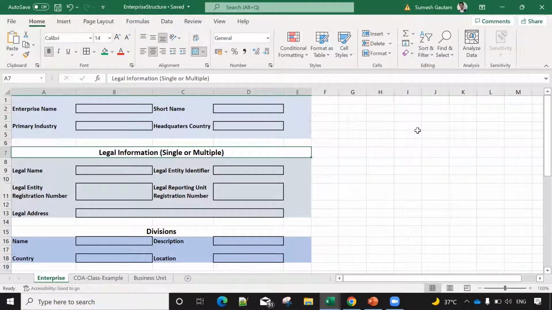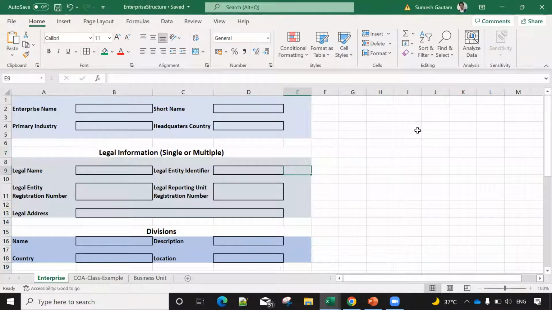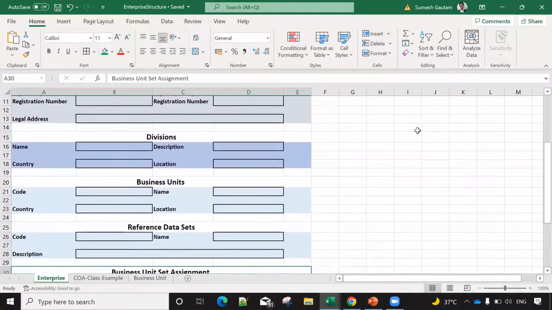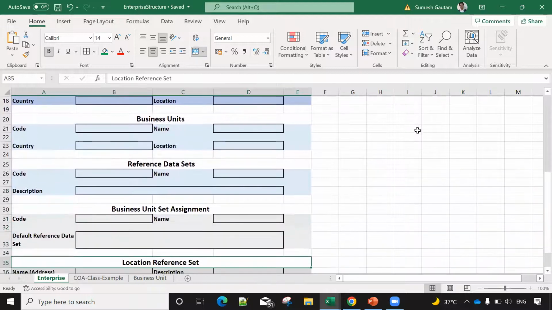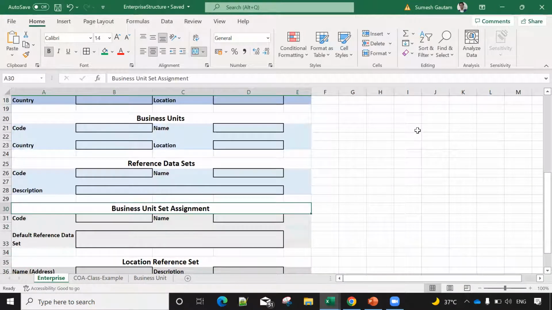Today we are going to cover the legal part itself, today and tomorrow. Hopefully by today and tomorrow we will finish the legal part. What are legal entities? What are statutory units? We will try to do it. And then divisions, we know it. What are the divisions? BUs we had covered. Reference data set and BU assignment set. When we create a BU, then you will learn this BU assignment set.